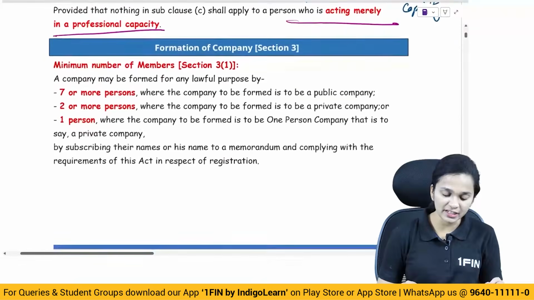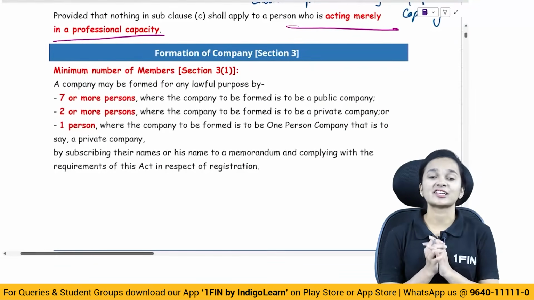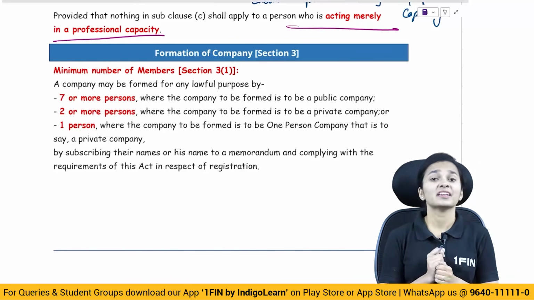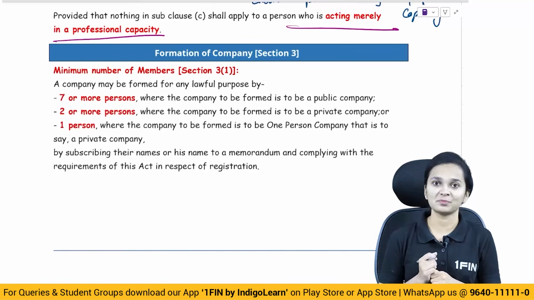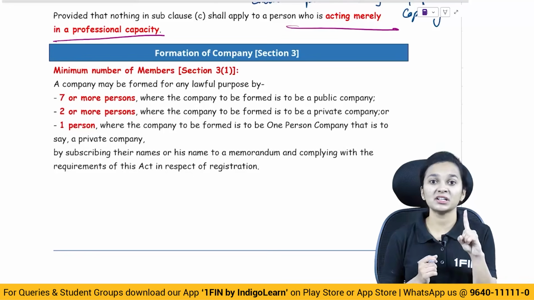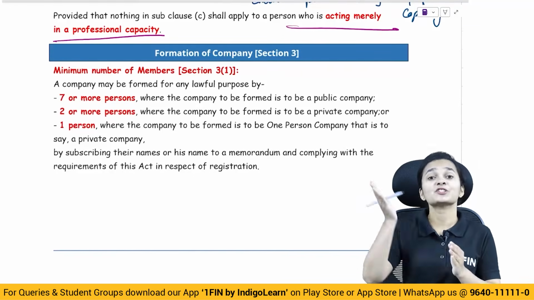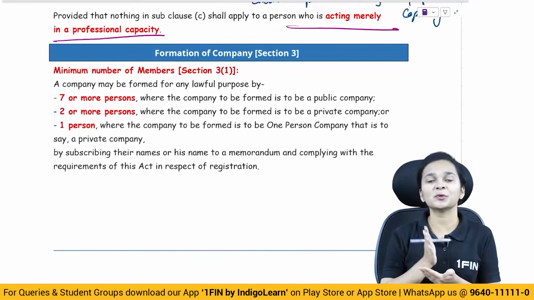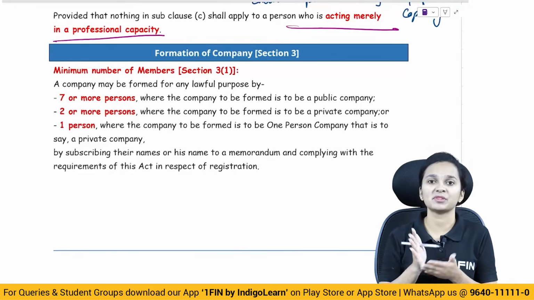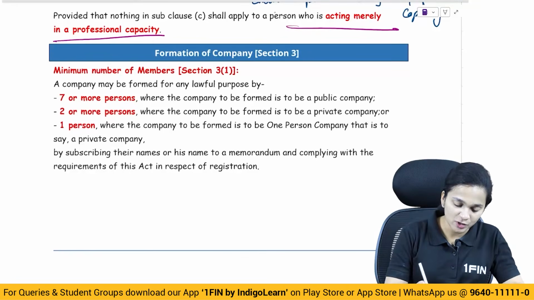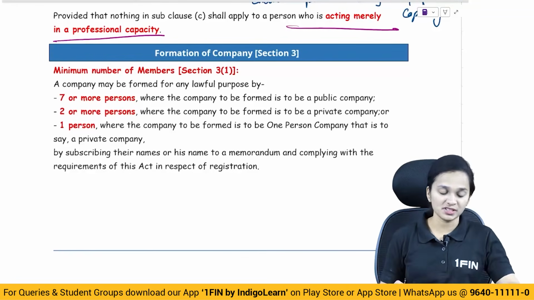Now let's move ahead to the next section, section 3, which talks about formation of a company. When we talk about formation of a company, what is the basic requirement? Number of members, the minimum number of members. So in order to form a company, what is the minimum number of members required? Let's see. Section 3 subsection 1 talks about the minimum number of members, and what does it say?